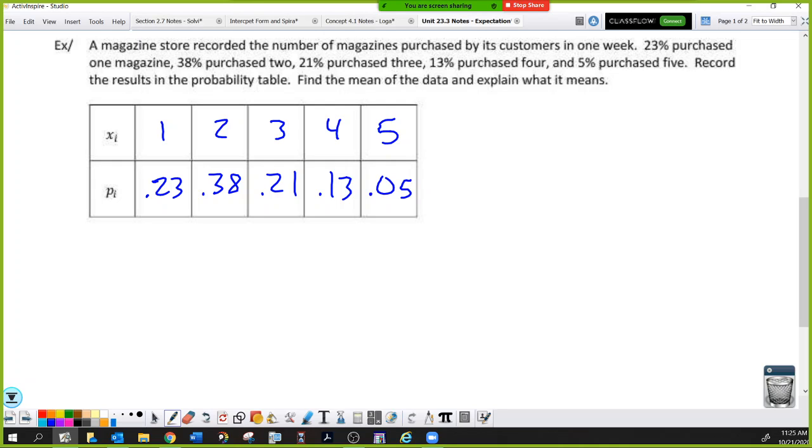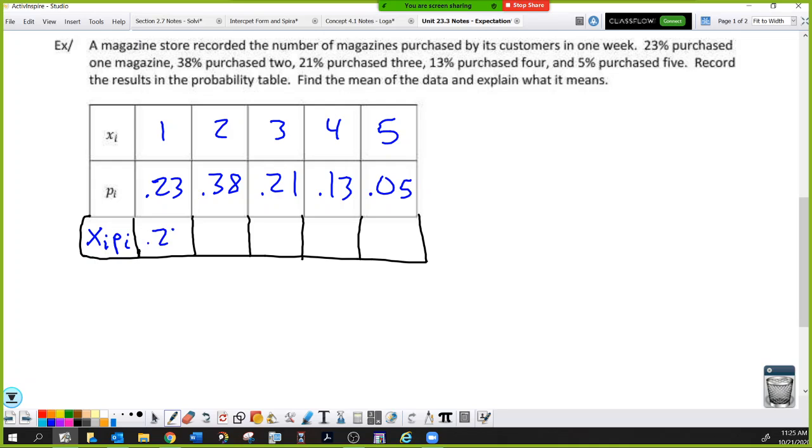You know what's not on this table? A product row. Do you remember we were doing the tables and I had you creating a product column? It's the same idea. We need a product column, so this is going to be xi pi. We'll just extend this table, and you multiply straight down.